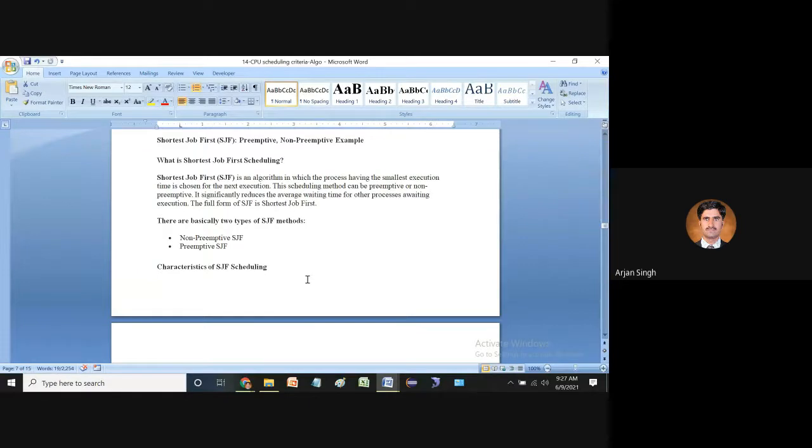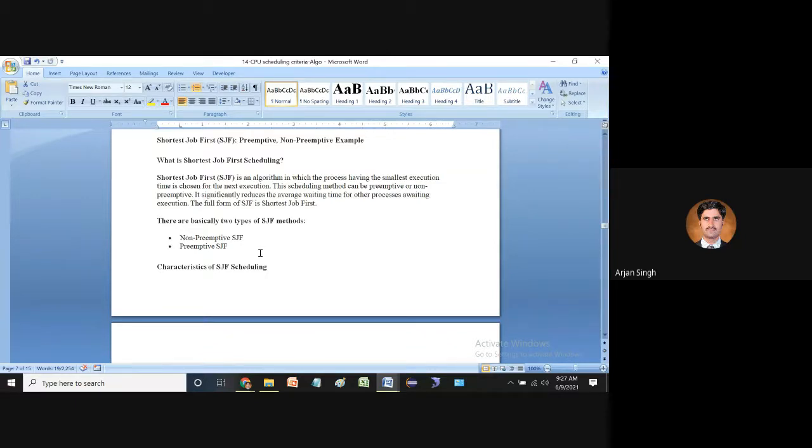This scheduling method can be preemptive or non-preemptive, and it significantly reduces the average waiting time for other processes waiting for execution. The full form of SJF is shortest job first. There are basically two types of SJF method. Try to understand the basics.